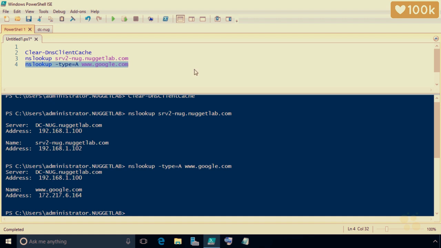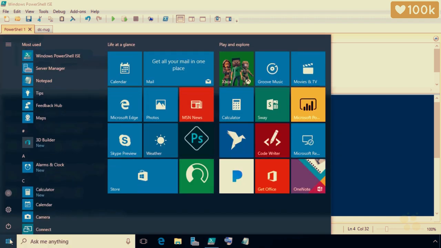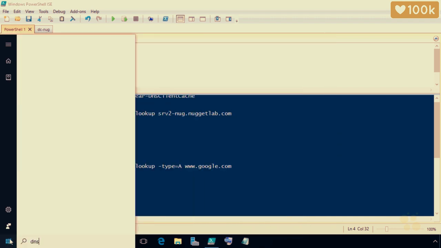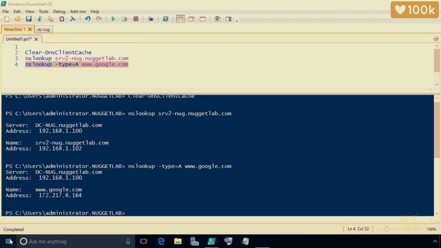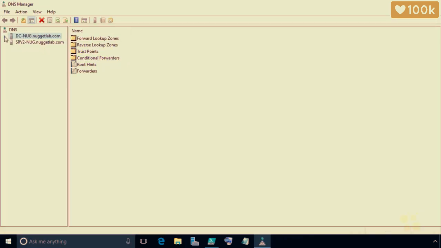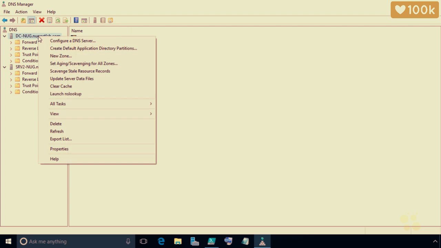And just to confirm, let's also launch the DNS manager. I'm going to click on the Windows icon in the bottom left-hand corner, type in DNS. The DNS desktop app is highlighted. We'll press enter to launch that. And here's our two servers. So we'll expand DC NUG, and let's also expand server 2. And if we look at the properties of DC NUG, so let's click on DC NUG, and with this selected, we'll right click, and from the drop down, let's select properties.